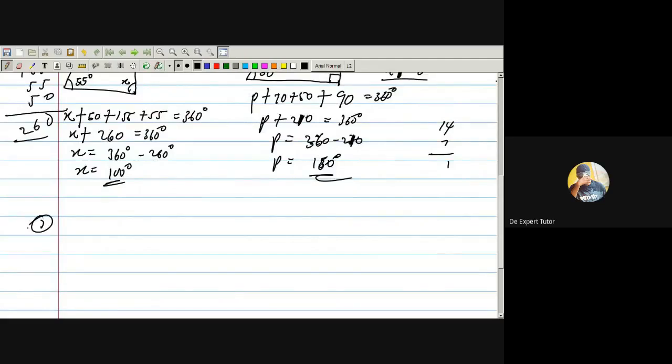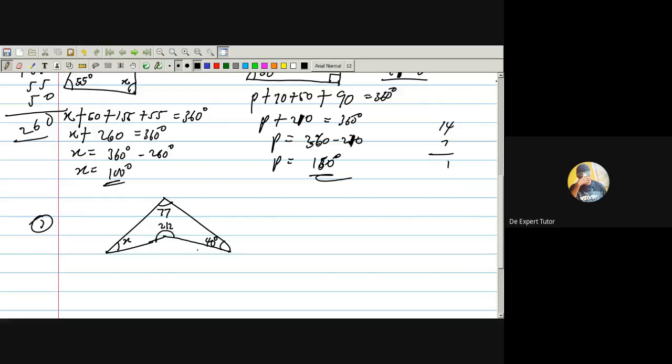Look at questions like this. This is X degrees, and this angle you see here is 212 degrees. This is 77 degrees, and this is 40 degrees. We are asked to find the angle X. Now, can you solve something like this?